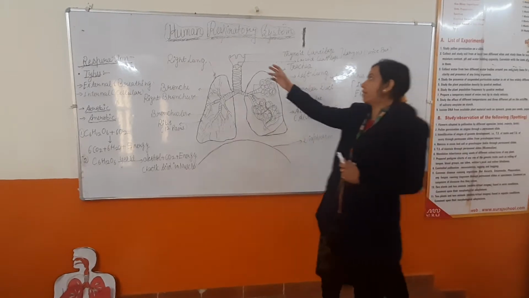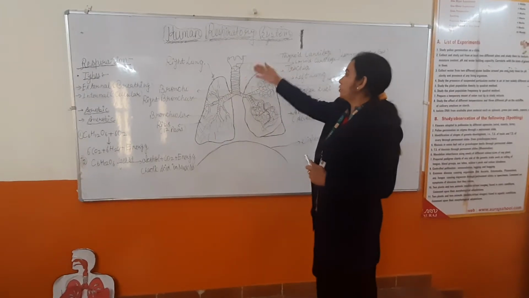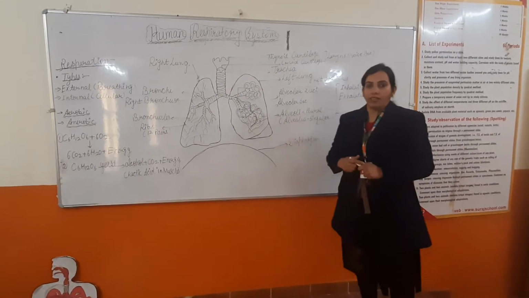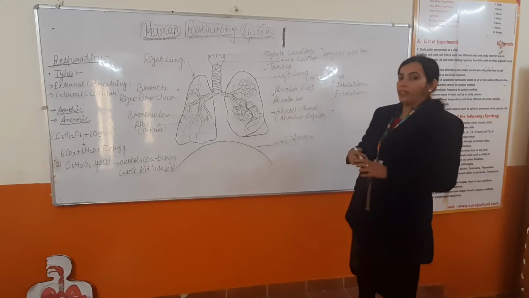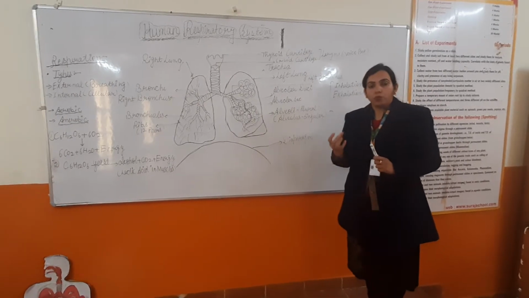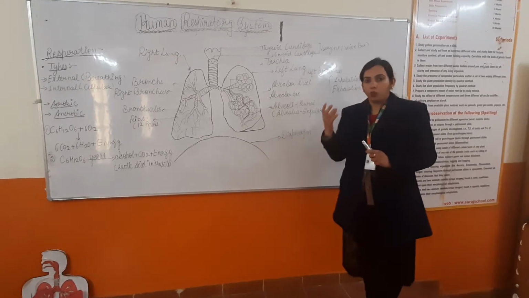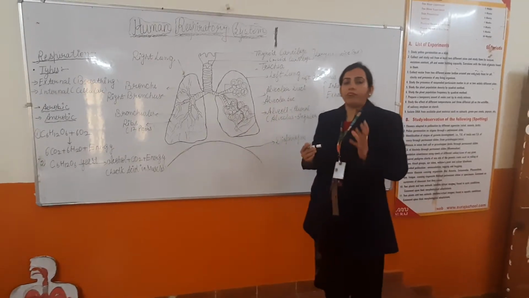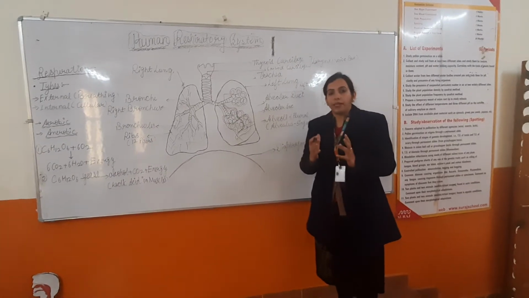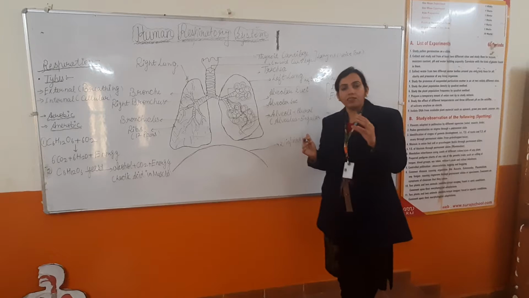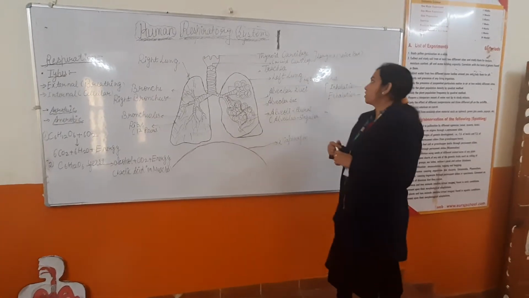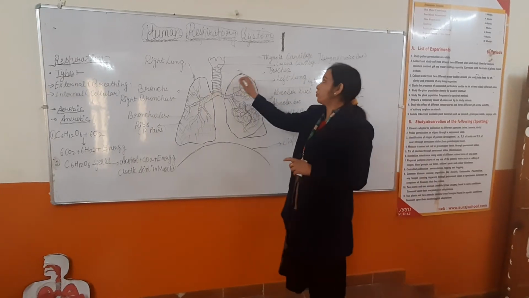After the nostrils, the air will enter into the trachea. Before the trachea, there are the thyroid cartilage and the cricoid cartilage. Both these combine to form the larynx, which is also known as the voice box. As the voice box, it helps to create the voice in the human body. The voice box has a different size in male and female. In male it is quite big, that is 20 mm, and in female it is smaller, that is 15 mm.